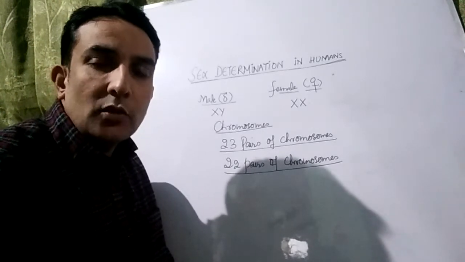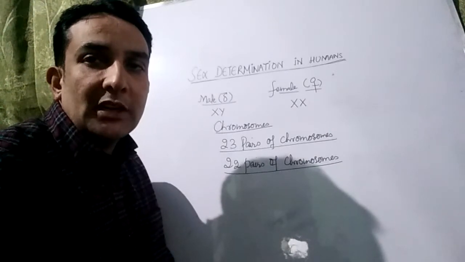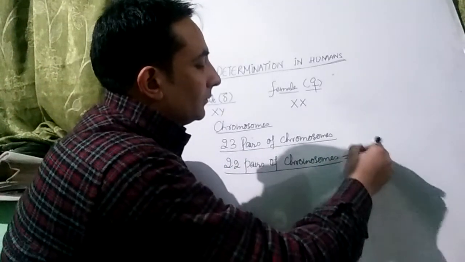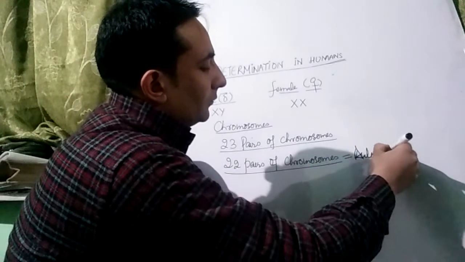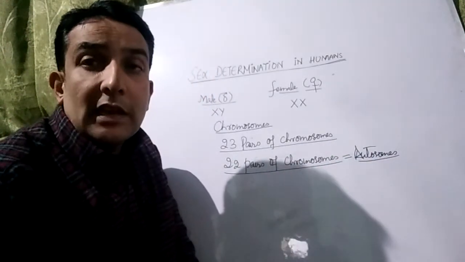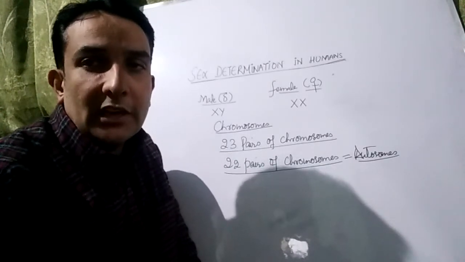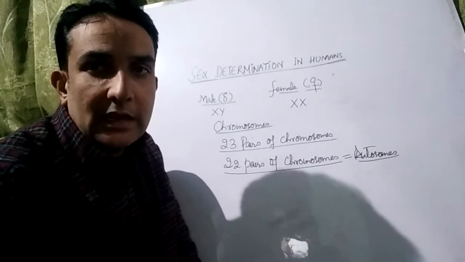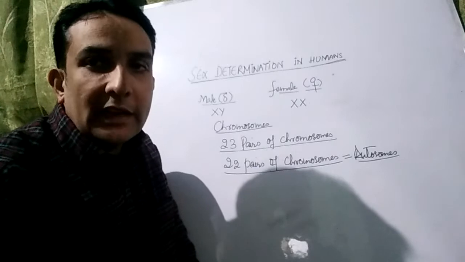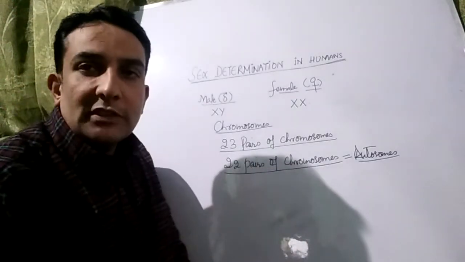These chromosomes, which don't have any relation with the sex and which bear the genes which determine the somatic characteristics of the body, are known as autosomes. So the first category of chromosomes is the autosomes. Autosomes are those chromosomes which don't have any relation with determination of the sex. They bear genes which determine the body characteristics or the somatic characteristics. And there are 22 pairs of autosomes in the case of humans.